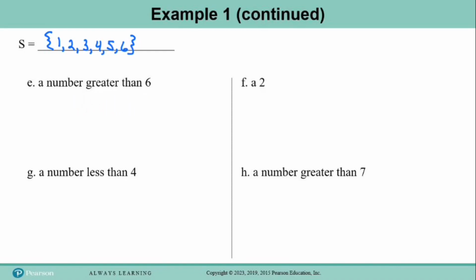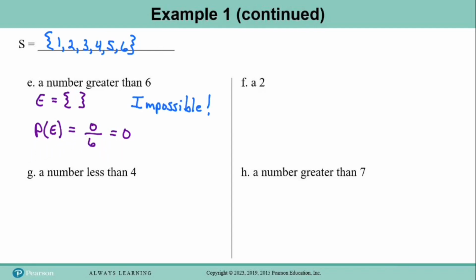Okay, this time when we try to list the elements of set E, there are no elements in the sample space that are a number greater than 6. So set E is the empty set. In other words, it has no elements. So when we calculate the probability of E, it's the number of elements in E, which is 0, divided by the number of elements in S, which is 6, and 0 divided by 6 is 0. So you see that when a probability equals 0, it means that the event is impossible. It can't happen. Now for the rest of these, if you would like to pause the video and try them on your own, this is a good time to do that. And now I'll go through them with you.